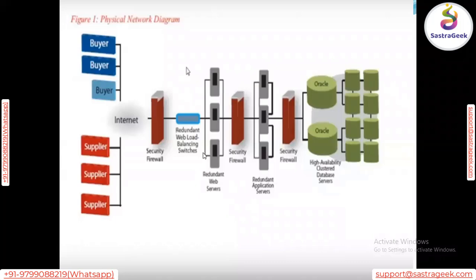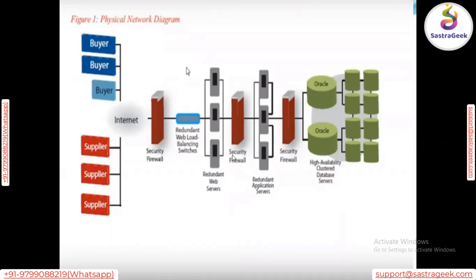So in that case, Ariba is promising that customer data is completely secured, even though the platform is cloud based, and cloud based is something like a shared base. But whatever database the customer adopts, that database will be customer specific, and there is no option to leak any information of the customer. So this is how Ariba promises the customer that their data is completely secure, due to this system architecture.